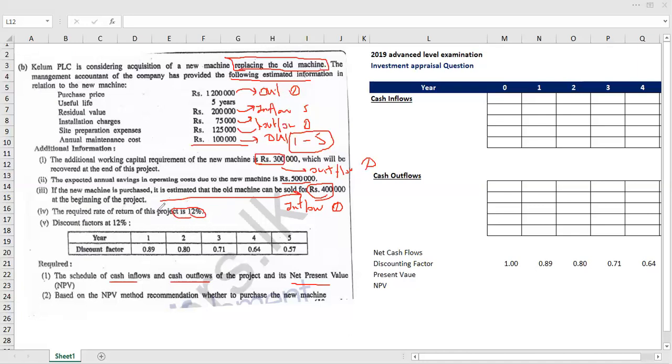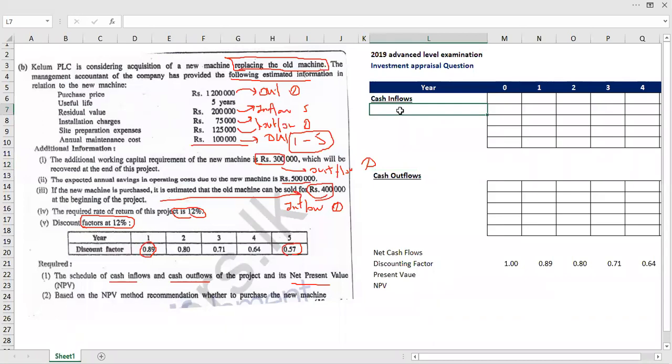Therefore, we need to consider this required rate of return as our discounting factor. Therefore, they have given the discounting factor at 12%, year 1 to year 5. Okay. This is the analysis of the given information. Now let's go and work out what they have given.